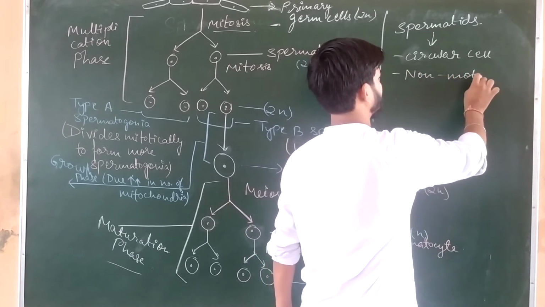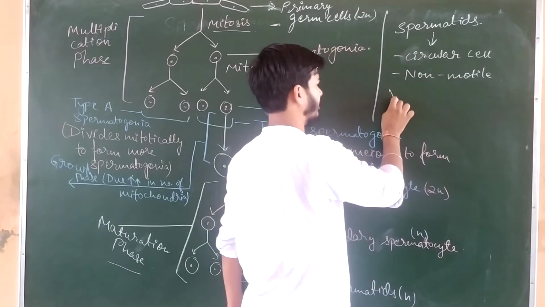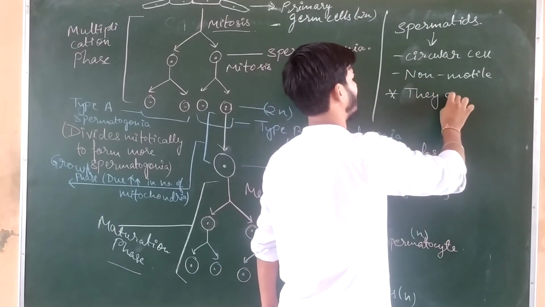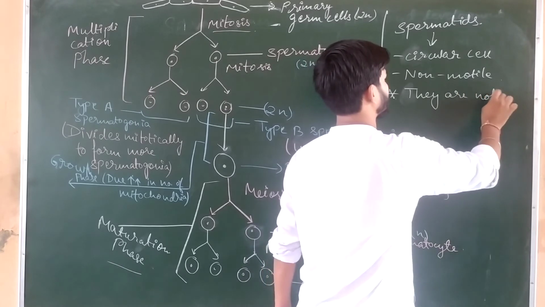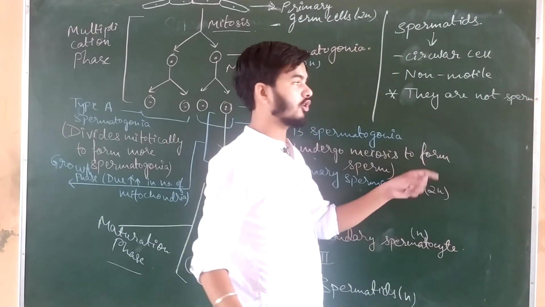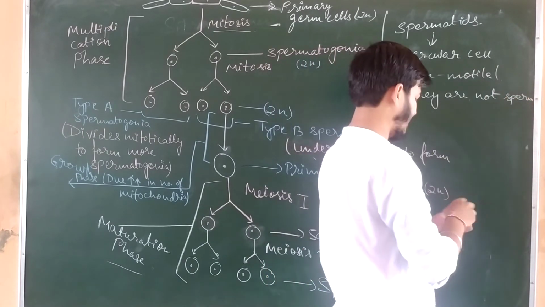One important thing, they are not sperms.